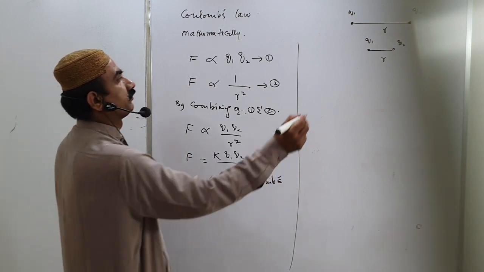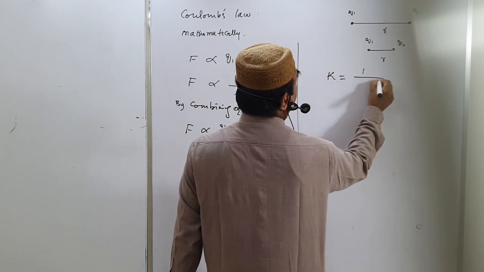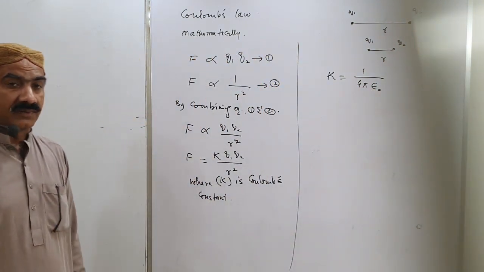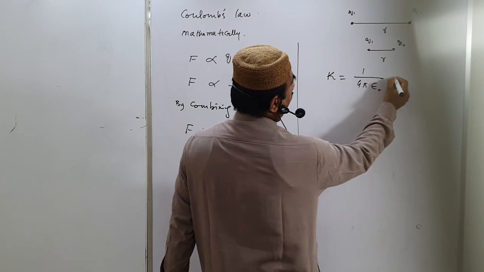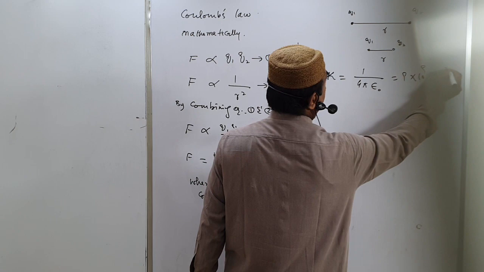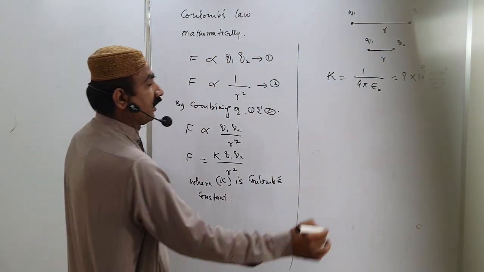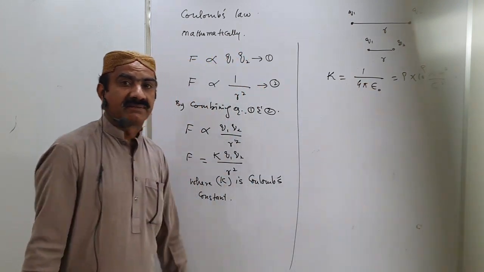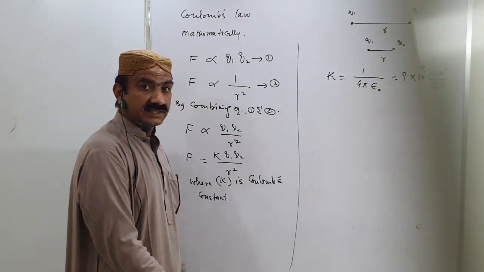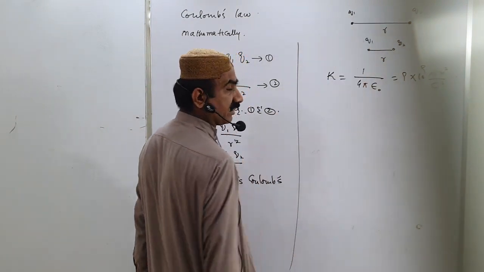Its value comes from 1 upon 4 pi epsilon naught. If we solve this, we get its value 9 into 10 raised to power 9 Newton meter square per Coulomb square. Here epsilon naught is the permittivity of free space, meaning there is nothing between the two charges, only air space is present.